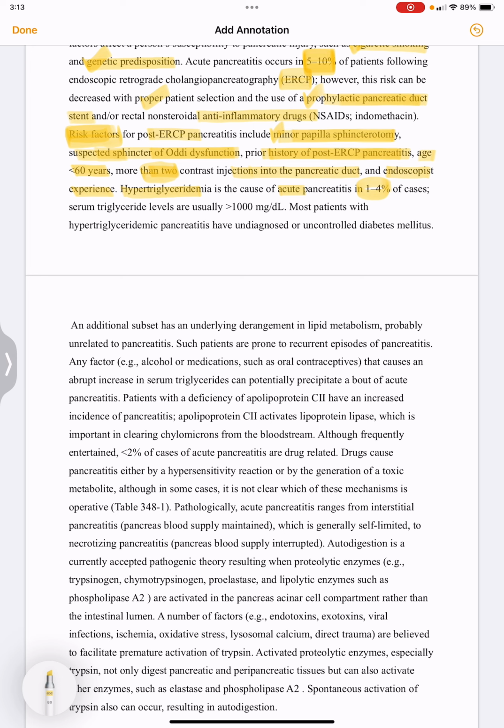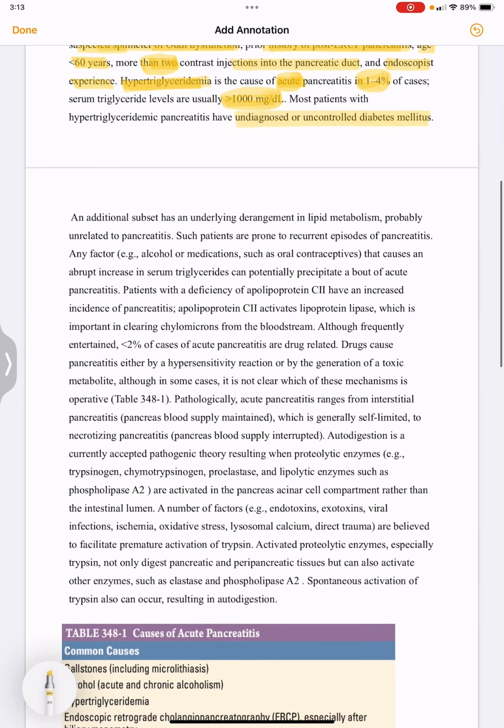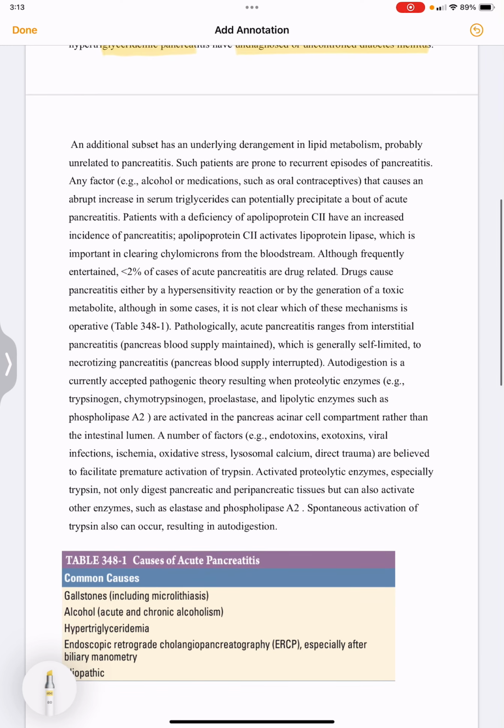So what else can cause acute pancreatitis? Hypertriglyceridemia. Serum triglycerides are usually greater than 1000 milligrams per deciliter. It is the cause of acute pancreatitis in 1 to 4% of cases. Most patients with hypertriglyceridemic pancreatitis have undiagnosed or uncontrolled diabetes mellitus.